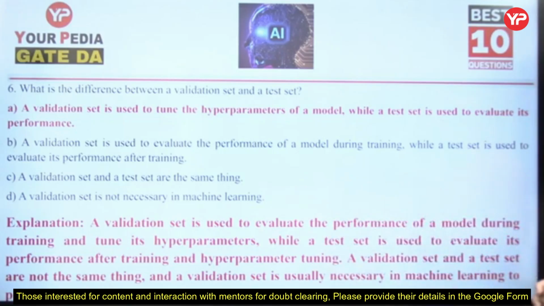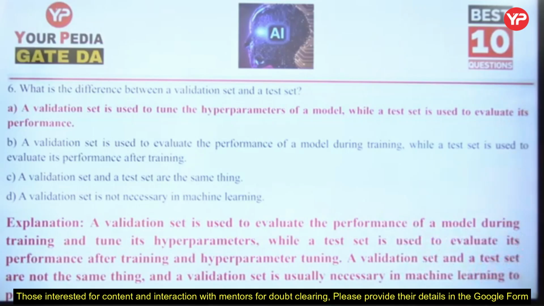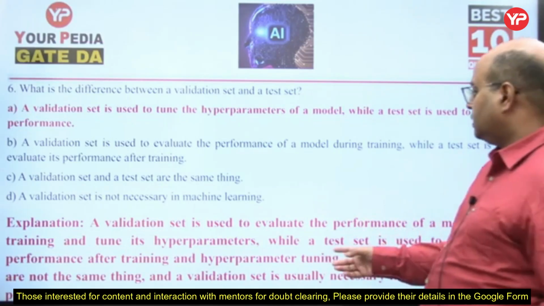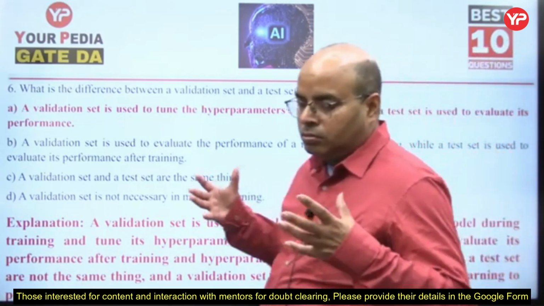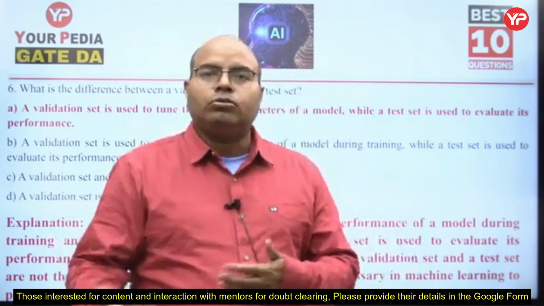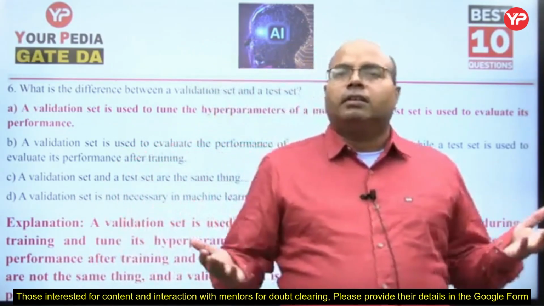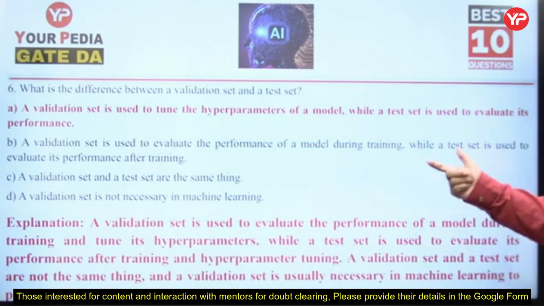A validation set is used to evaluate the performance of a model during training and tune its hyperparameters, while a test set is used to evaluate its performance after training and hyperparameter tuning. A validation set and a test set are not the same thing. A validation set is usually necessary in machine learning to prevent overfitting. What happens when we apply our model on the training data set? Then we try to reduce error, bias error is reduced, but variance error increases, and overfitting happens. That's why we need validation.